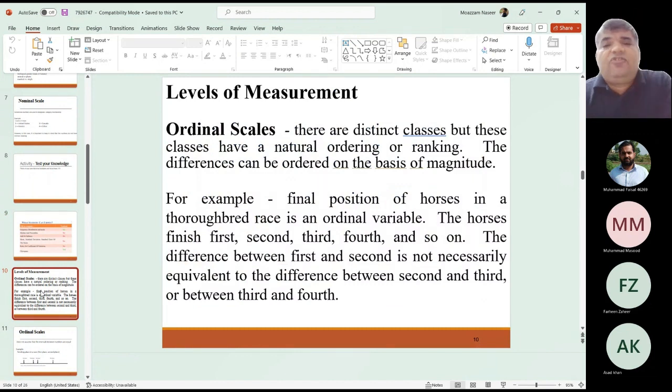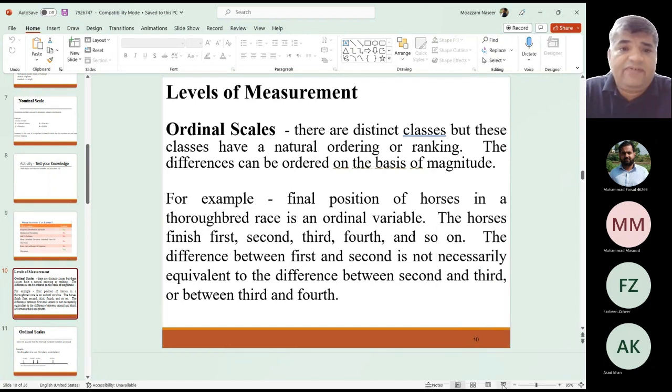So this is the very first level of measurement for anything we are measuring in our surroundings. The second level of measurement is a little bit advanced, a little bit better, a little bit superior than the first one. The first one, as said, is the nominal scale, and the second one is called the ordinal scale. As you could recall from the name NOIR, the second character is O, which stands for the ordinal scale. These are distinct classes,